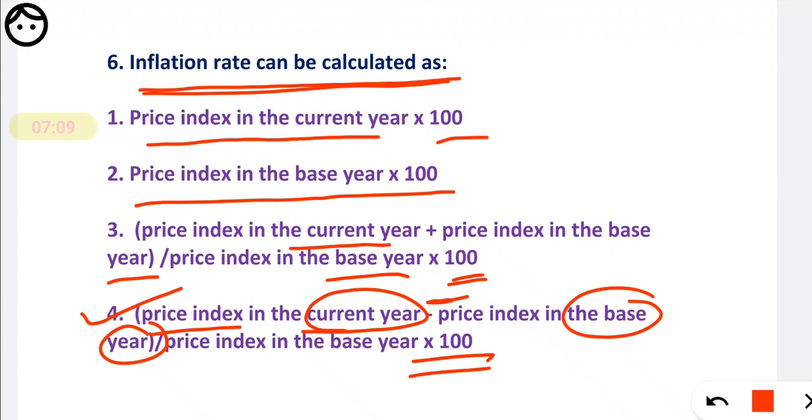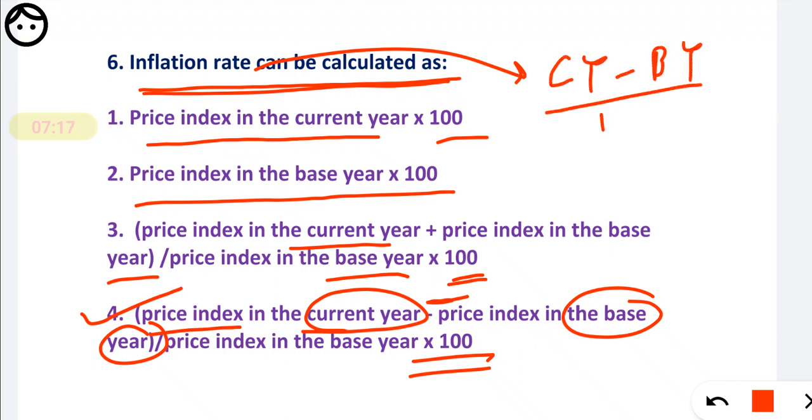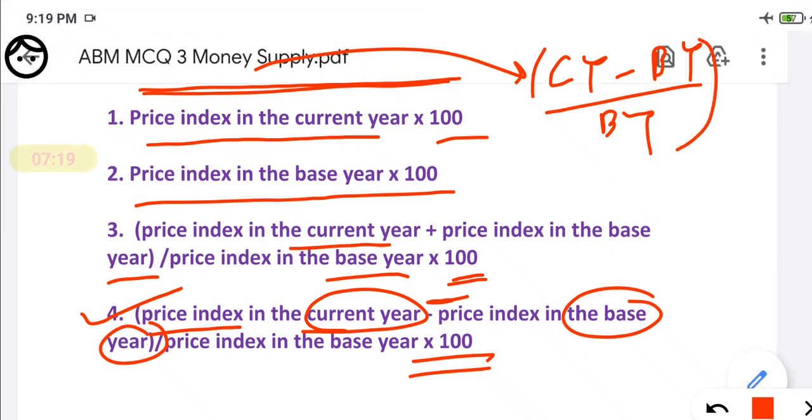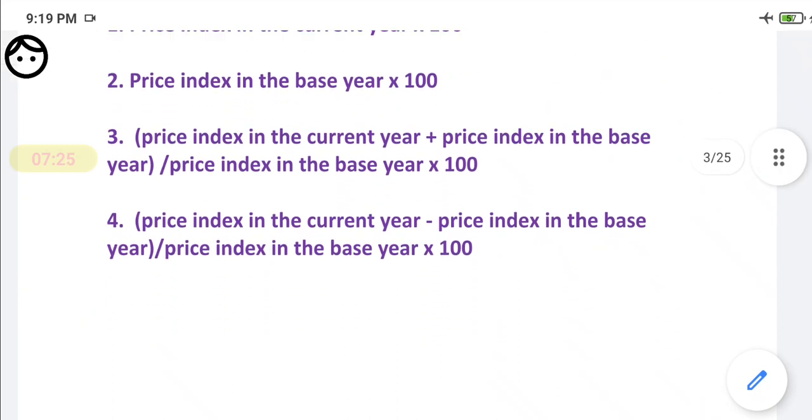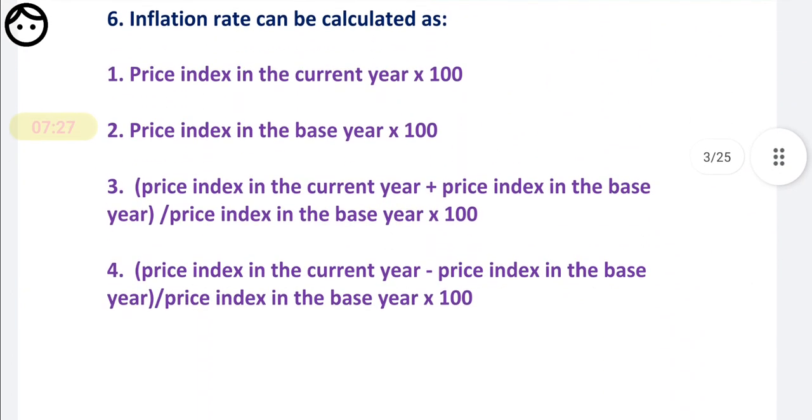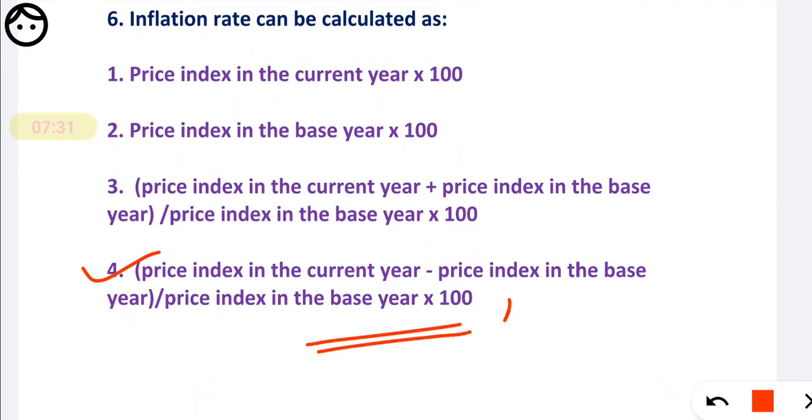Okay, so what is inflation? Inflation is nothing but the current year price minus base year price, divided by base year price and multiplied by 100. So this is the basic definition. Based on that, this is very easy. So you have to mark option number 4 as your correct answer for question number 6.